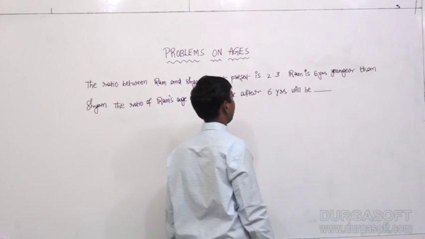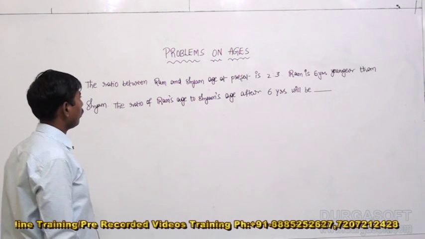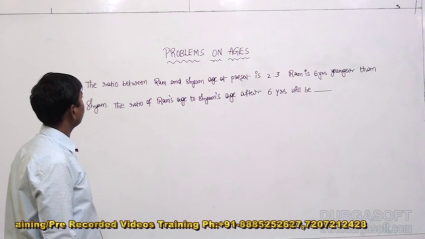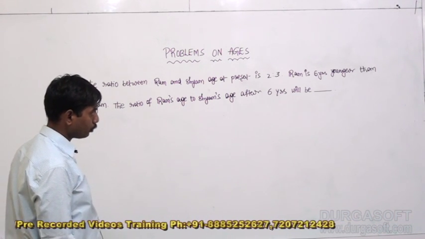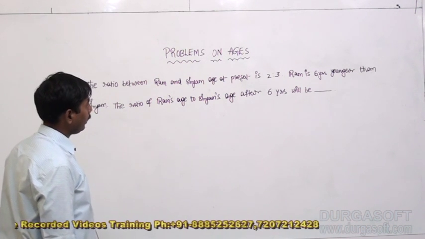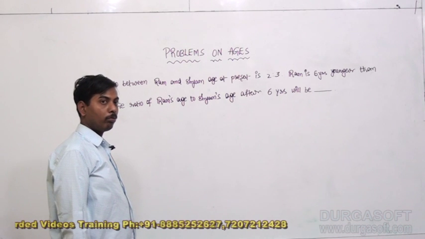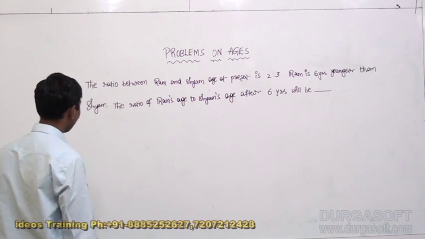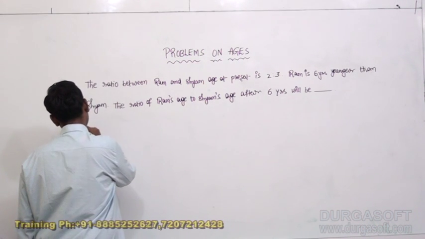Let us make a point out, my dear guys. The ratio between Ram's and Shyam's age at present is 2:3. Ram is 6 years younger than Shyam.